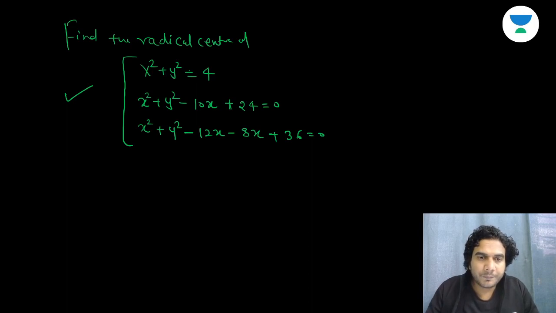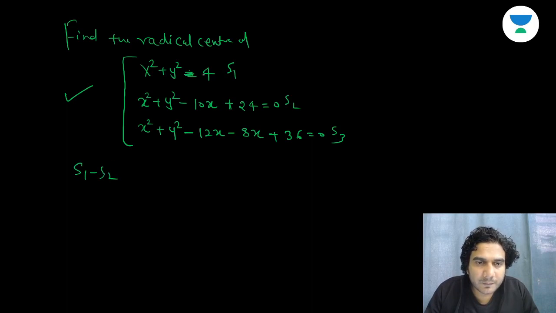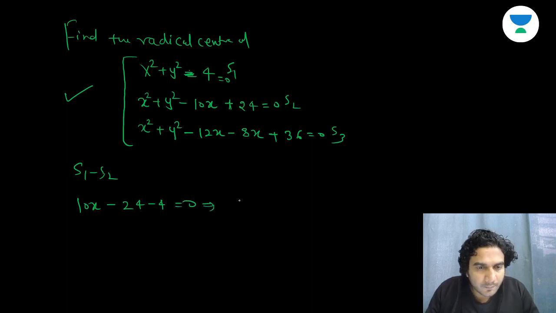All right, so let's see how to find it. Say this circle is S1, this circle is S2, and this circle is S3. If I find S1 minus S2, x square and y square will get cancelled. You'll get 10x minus 24 minus 4 is equal to 0. So it is actually 5x minus 14 is equal to 0.